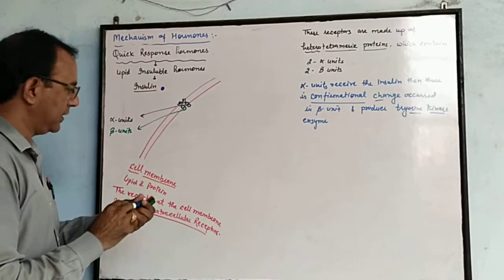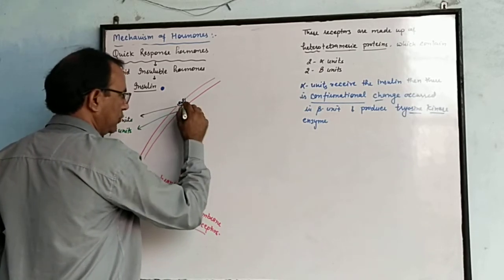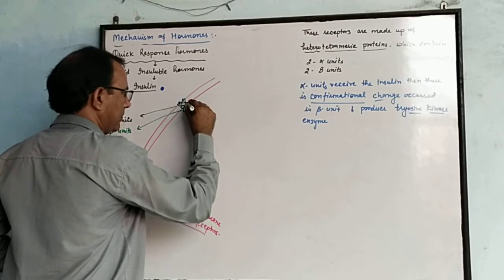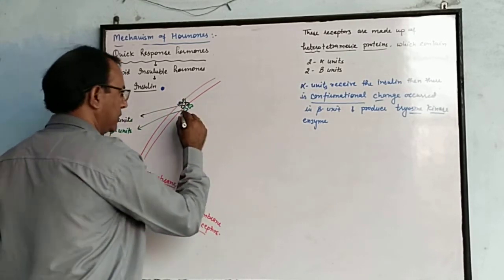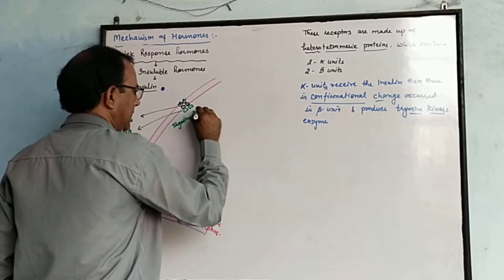As the alpha unit receives the insulin, there is a conformational change; the unit changes its shape. There is a conformational change in the beta units, and they form tyrosine kinase enzyme.